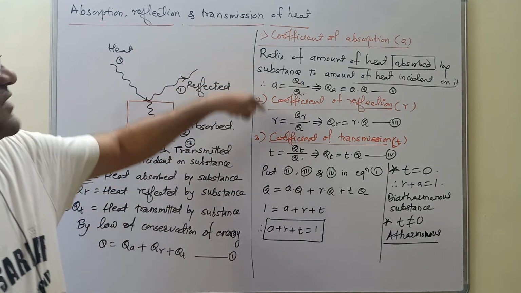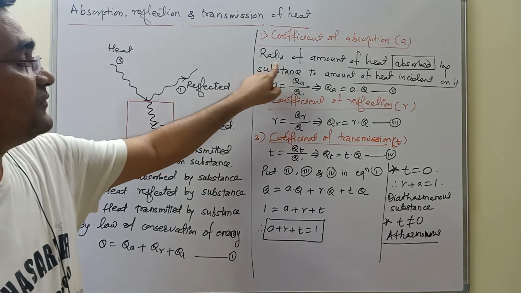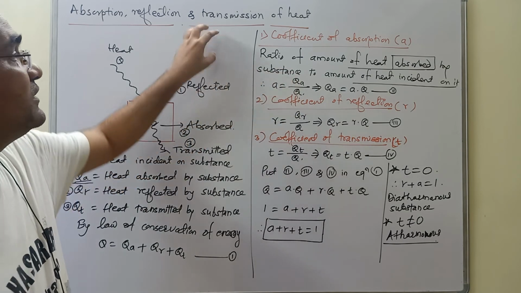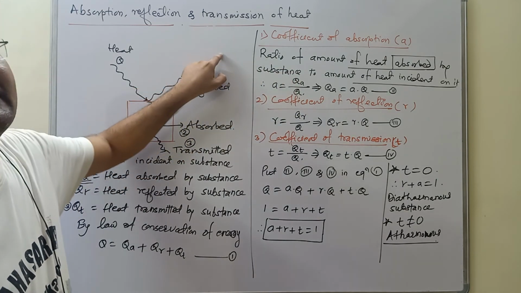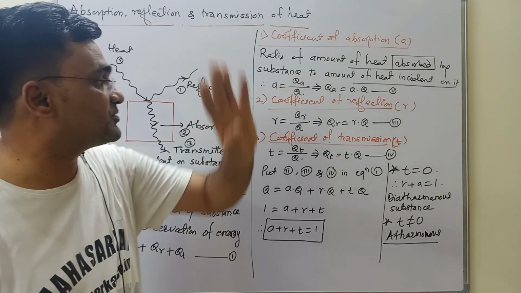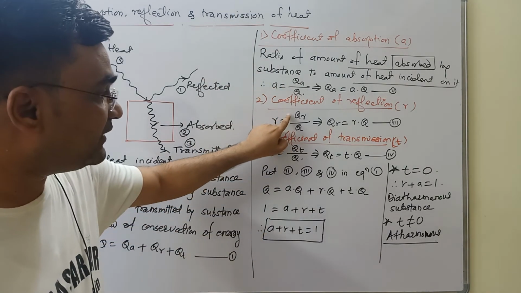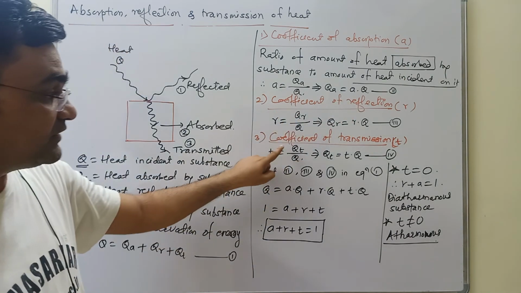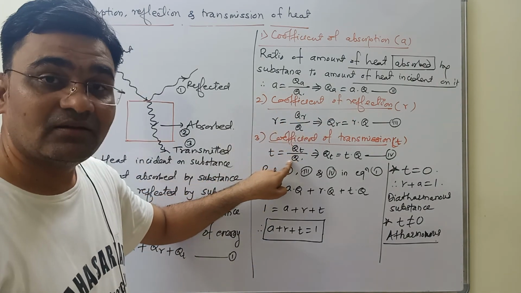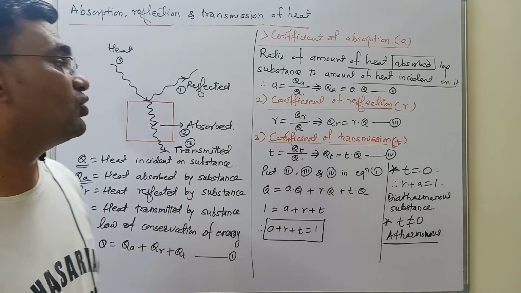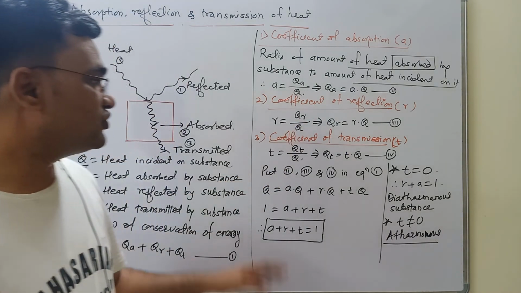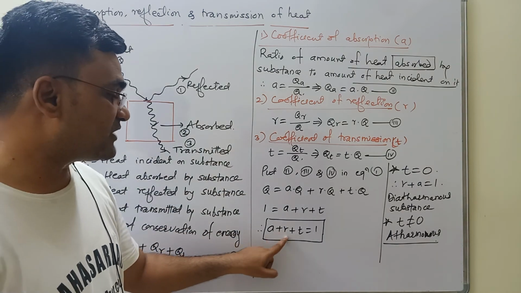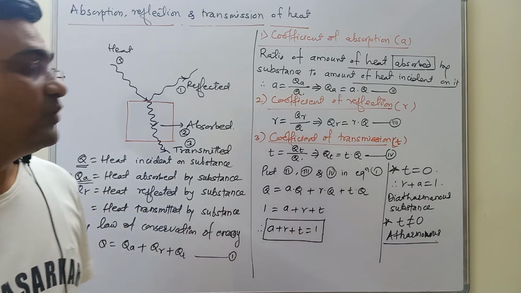Then we can have these 3 definitions: coefficient of absorption, the amount of heat absorbed by the substance to the amount of heat incident. The ratio of how much heat is absorbed to how much heat is given is the coefficient of absorption. The ratio of heat reflected to heat incident is the coefficient of reflection. The ratio of heat transmitted to heat incident is the coefficient of transmission. If I put all of these in equation 1, A plus R plus T is always equal to 1.